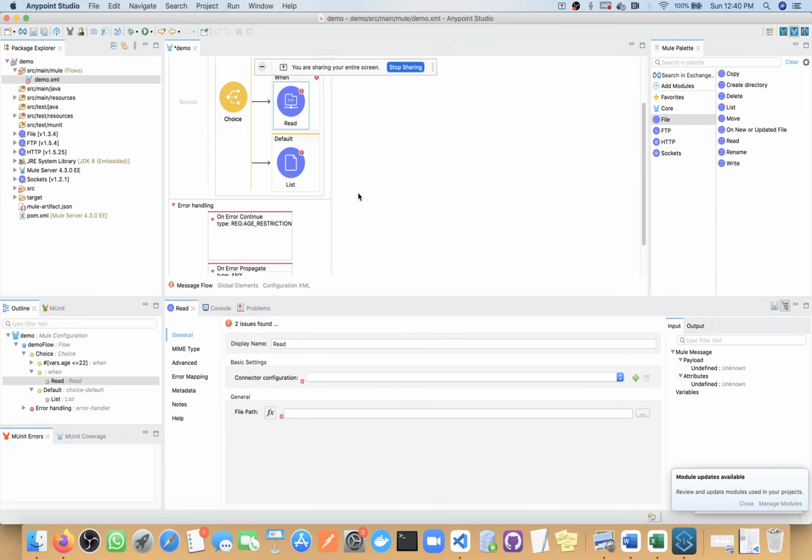If you are running on 0.1 vCore, then it will be able to support smaller size files. If you use 0.2 vCore, then it will support bigger files compared to 0.1 vCore. If you use 1 vCore, then it will support even bigger files. So file size will depend on your vCore size.